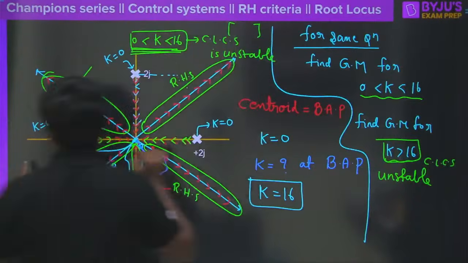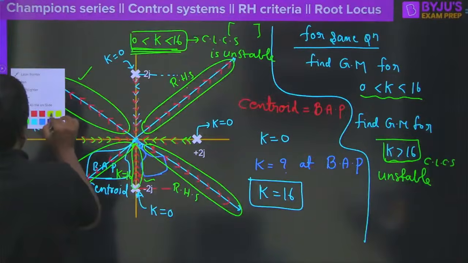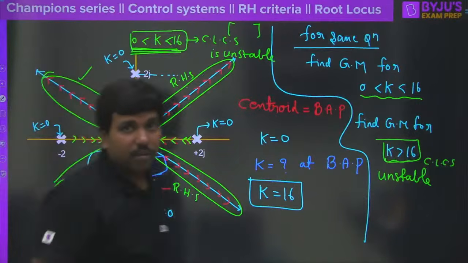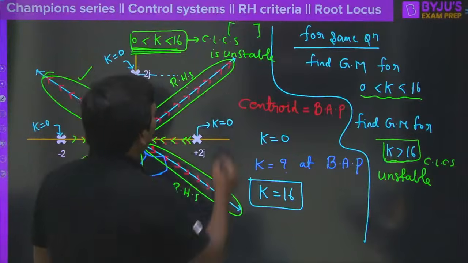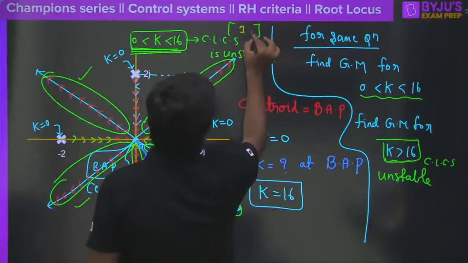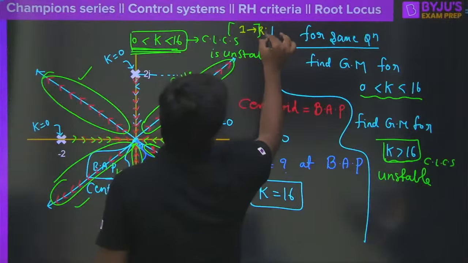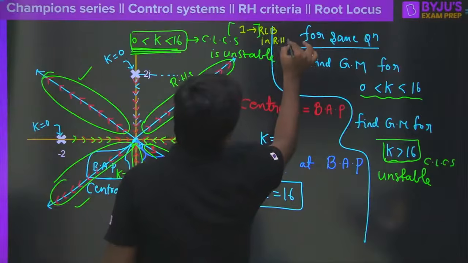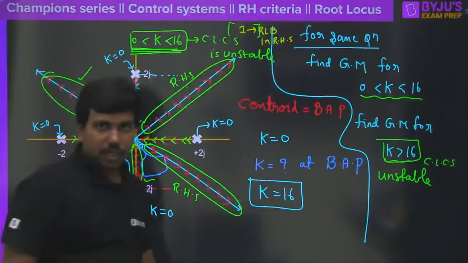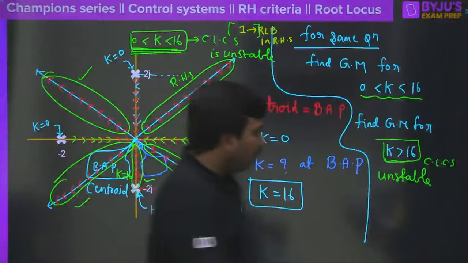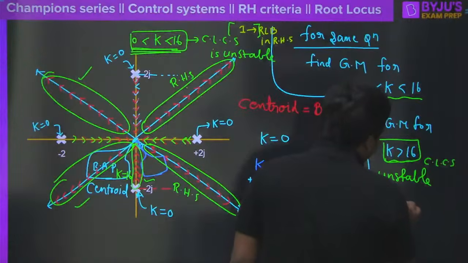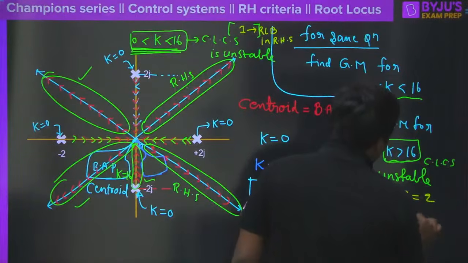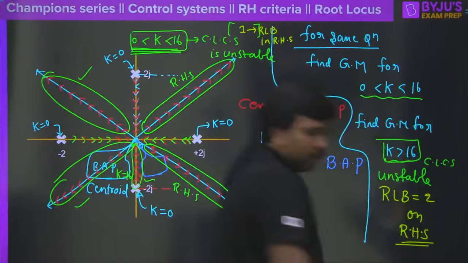many root locus branches are there in the right hand side? Right? How many root locus branches are there in the right hand side? We have only one root locus branch. RLB means root locus branch in right hand side of the S-plane. Correct? But k greater than 16, how many root locus branches are there in the right hand side? Right? So the number of root locus branches is equal to 2 on the right hand side of the S-plane. Correct?